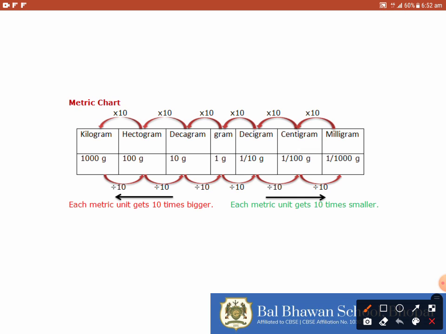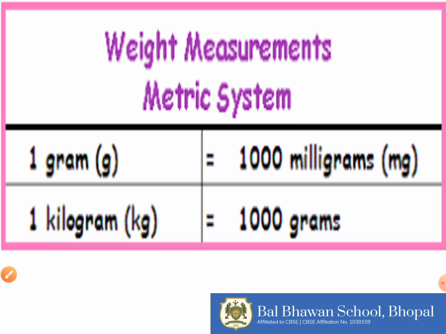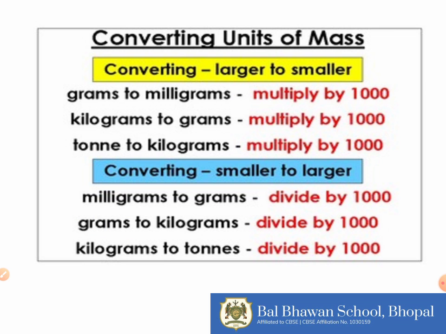Or if you have to convert gram to milligram, you are going to count the number of tens in between them. That is 10 into 10 into 10, which makes 1000. It means you have to multiply by 1000. But if you are going to convert smaller unit to bigger, like milligram to gram, then you are going to divide by 1000. This is the way we convert one unit into another. So, 1 gram can be written as 1000 milligram and 1 kilogram can be written as 1000 grams.